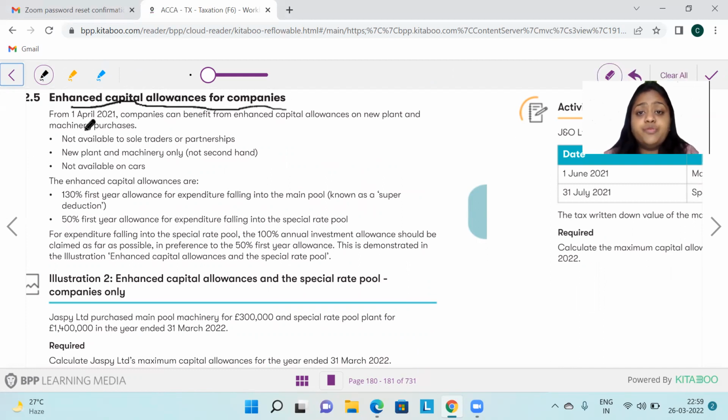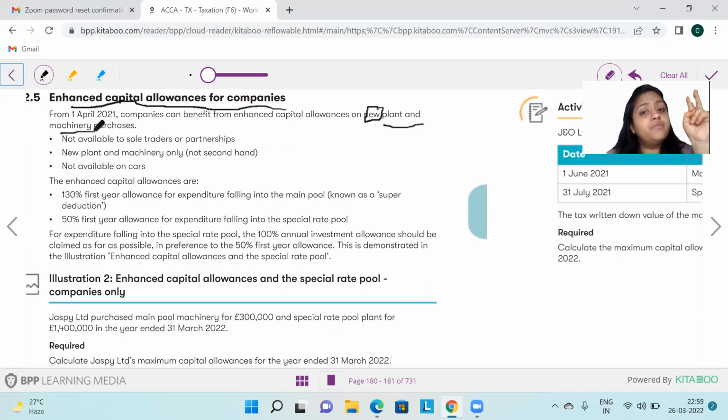With effect from 1st April 21, companies can benefit from enhanced capital allowances on the purchase of new plant and machinery. Important: it is only available to companies, not to sole proprietors or partners. Number two, it is only available on the purchase of new plant and machinery, so it's like your first year allowance.